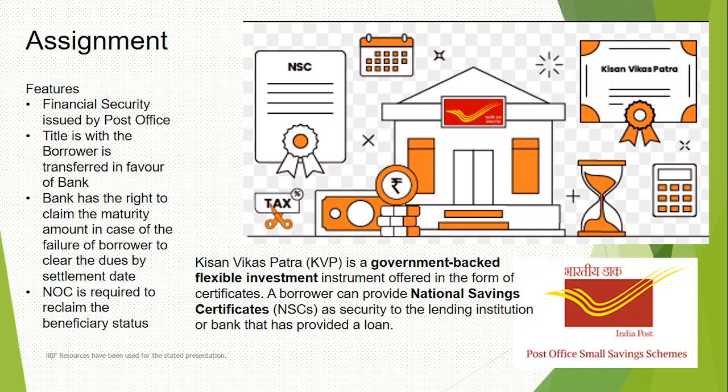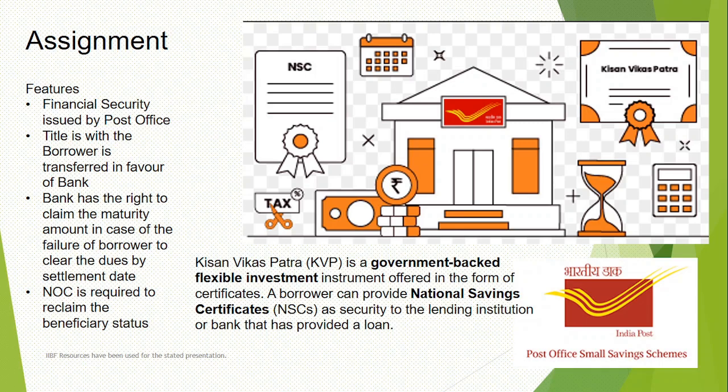Title is with the borrower, which is actually of importance, so it is getting transferred in favor of the bank. If you want to take a loan, say the NSC is worth 1 lakh rupees as of today, and maybe its future value after 3 months is 1.5 lakhs. During these 3 months you need money, but the bank is not going to give you money on your future value. It is calculated on your current market value. So let's say it is 1 lakh rupees today. Keeping a margin of 5 to 7,000 rupees, just to cover our interest element, we'll be able to give you 95 or 93,000 rupees. So this 93,000 rupees is your loan.